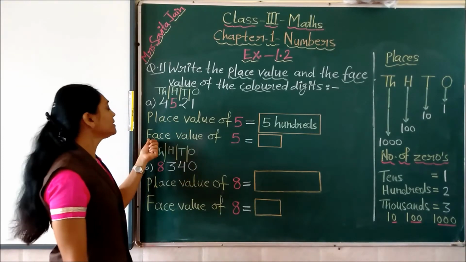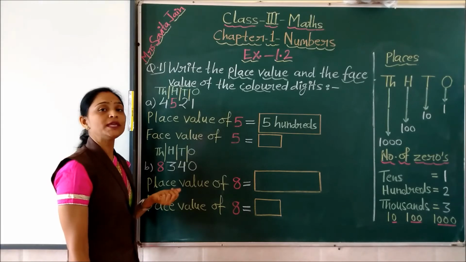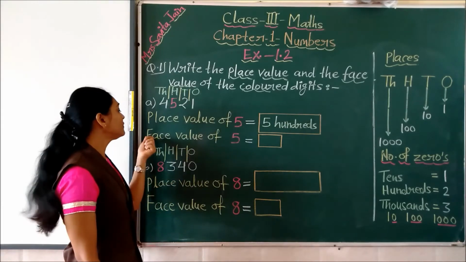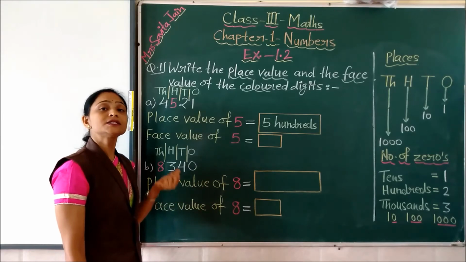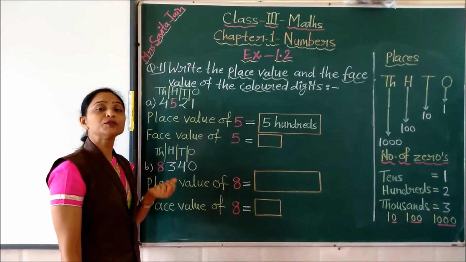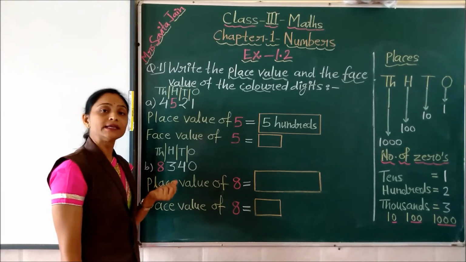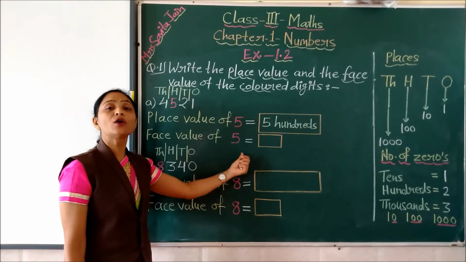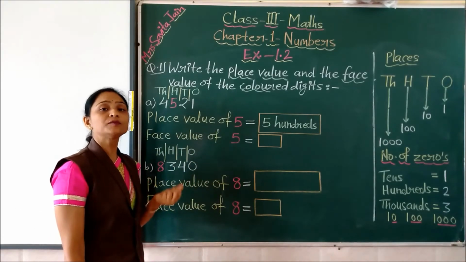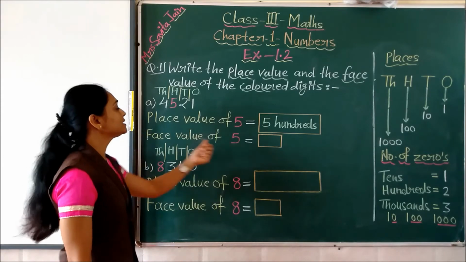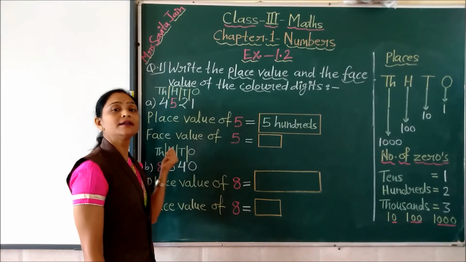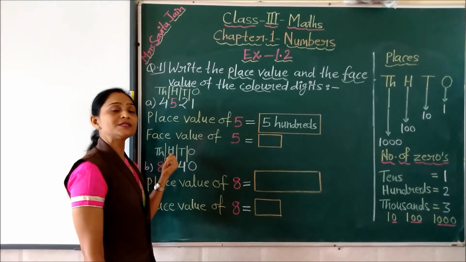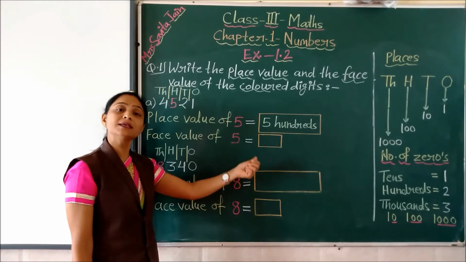Now see children, what is the face value? Face value is the value of the digit itself. It doesn't change according to the position of the digit. So whether the digit is written on ones place, tens place, hundreds place or thousands place, the value remains similar.